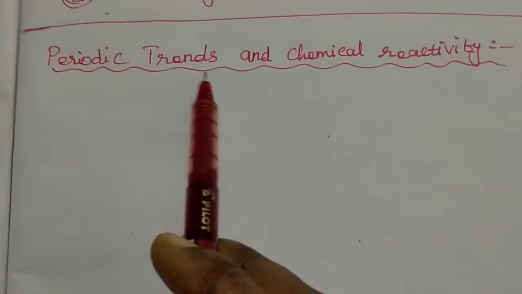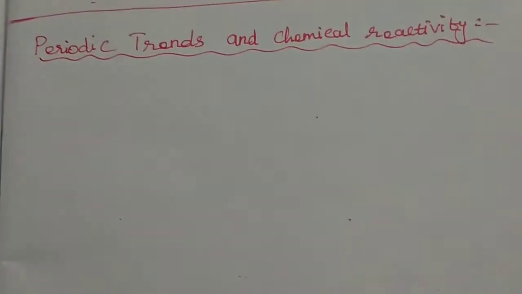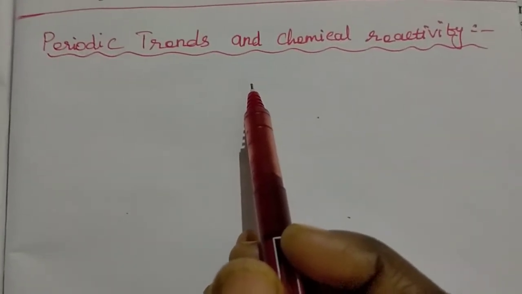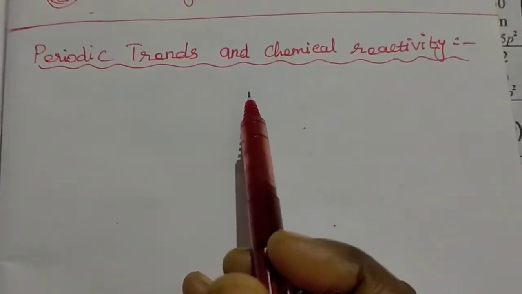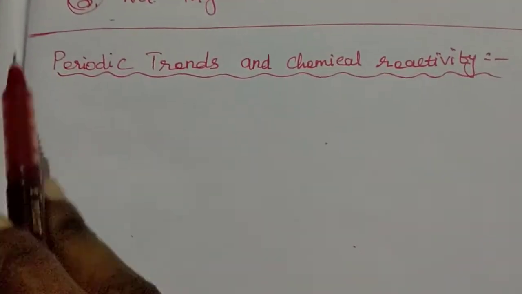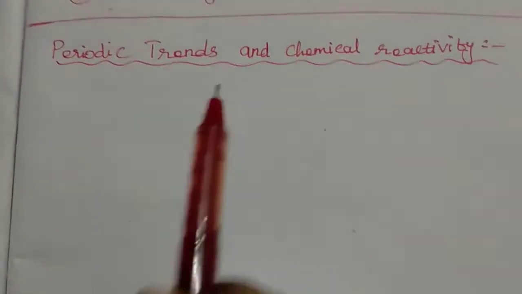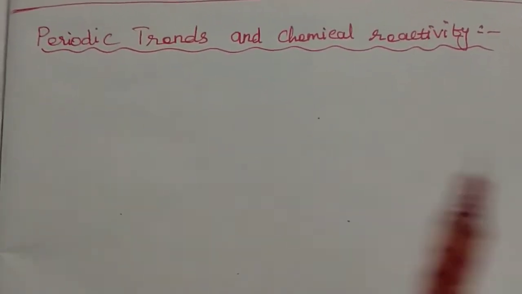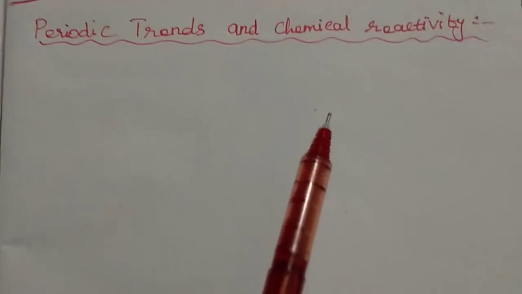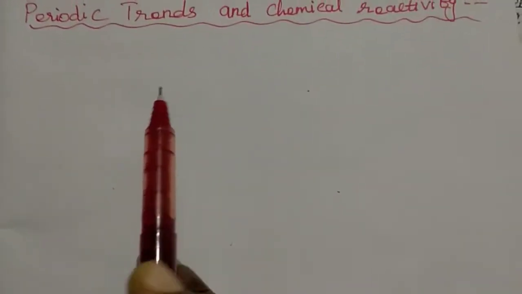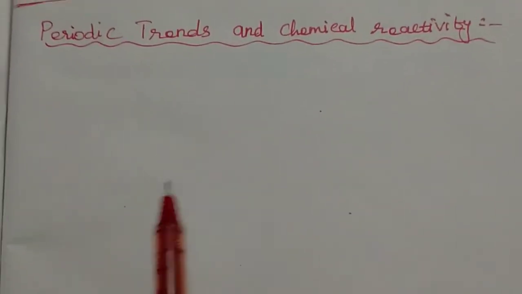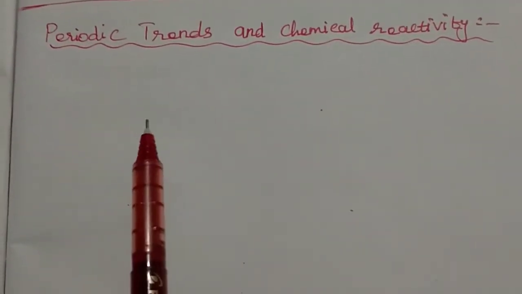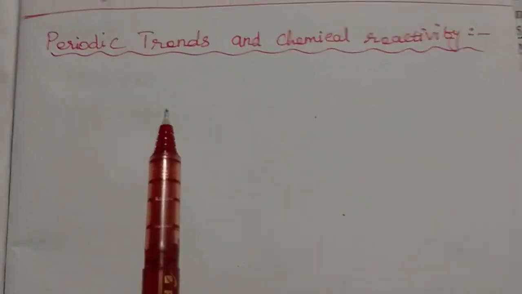Okay, today's class will discuss the chemical reactivity of elements arranged in the periodic table. So, periodic trends and chemical reactivity. This topic explains the reactivity of elements arranged in the periodic table, whether it is a highly reactive one, a less reactive compound, or an inert gas. We will discuss the reactivity of all the elements present in the periodic table.